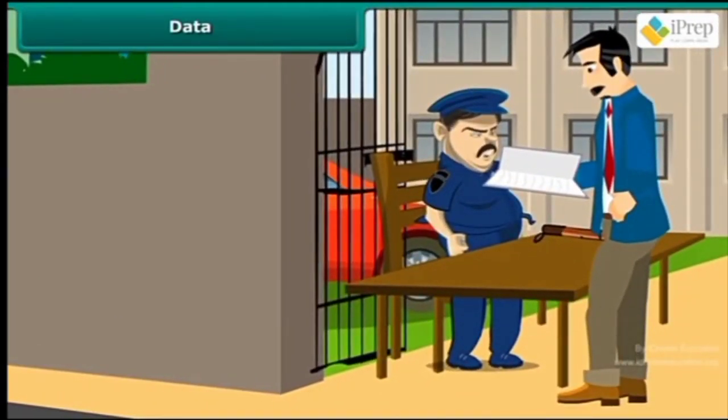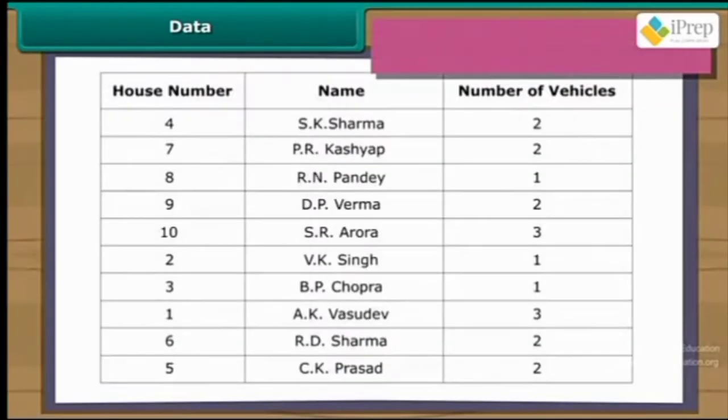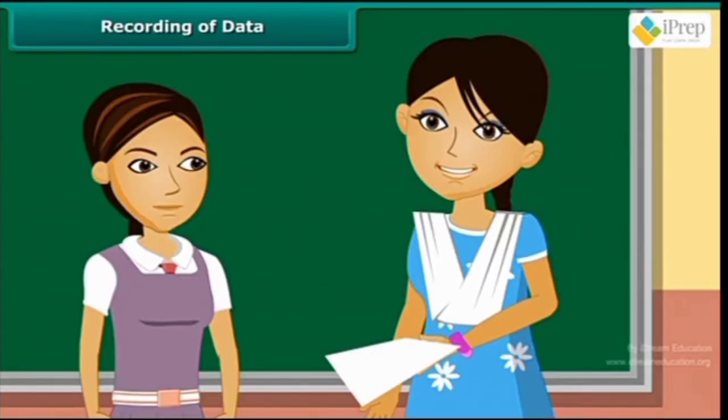Let us see the details provided by the residents of the locality. Such unarranged raw collection of facts and figures is known as data. Data.